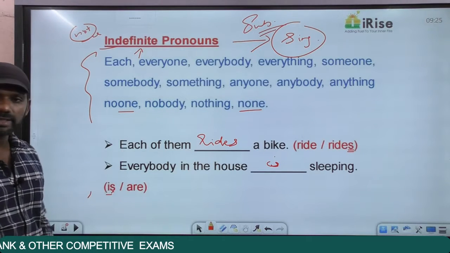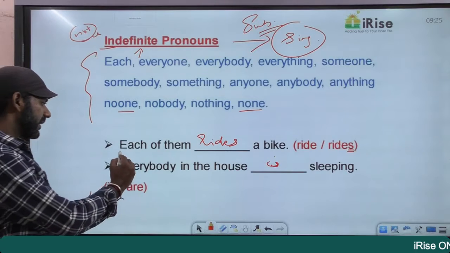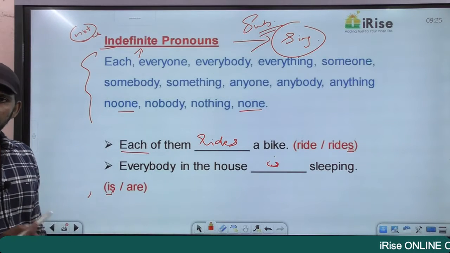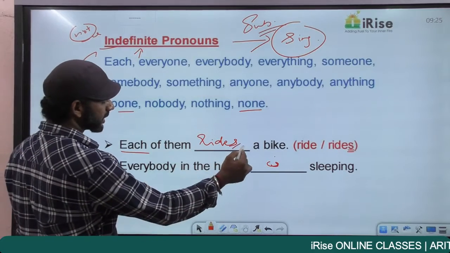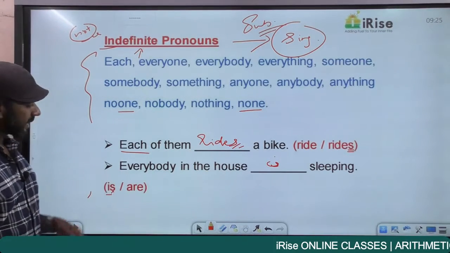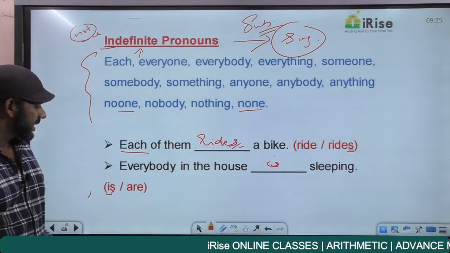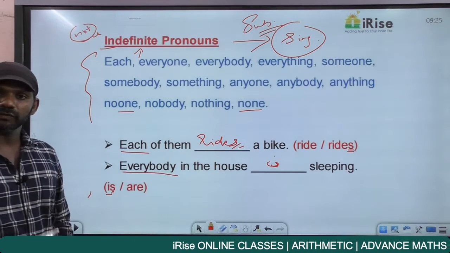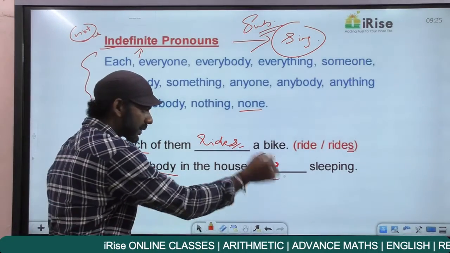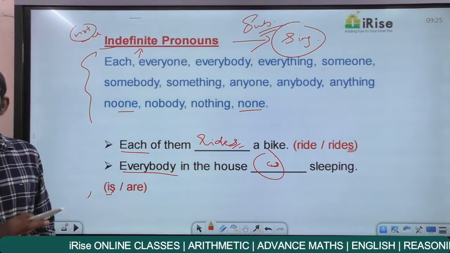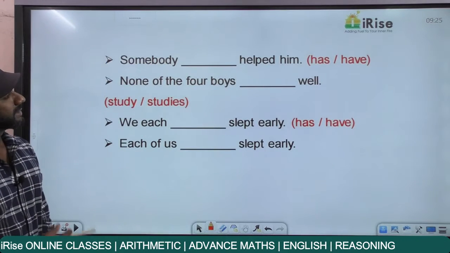Come to these two sentences once again. Each of them dash a bike. Each is an indefinite pronoun telling us that the subject is singular. The verb must also be singular. Rides a bike. Similarly, everybody in the house dash sleeping. Everybody is again an indefinite pronoun telling us that the subject is singular. The verb must also be singular. Everybody in the house is sleeping. Getting it?